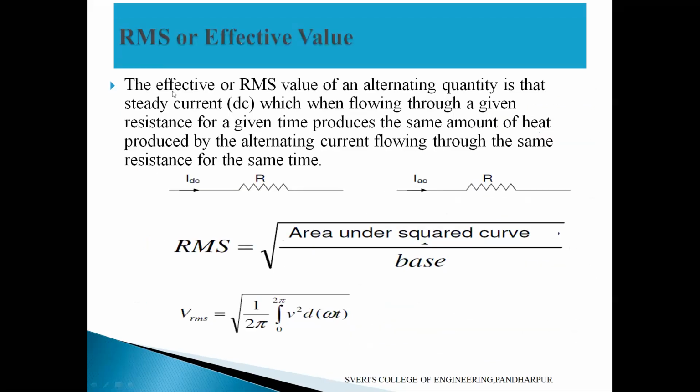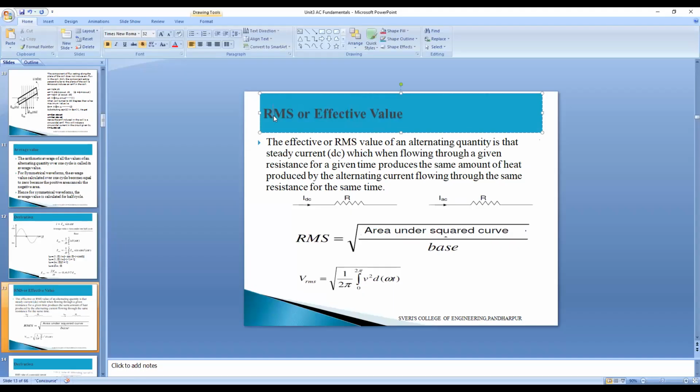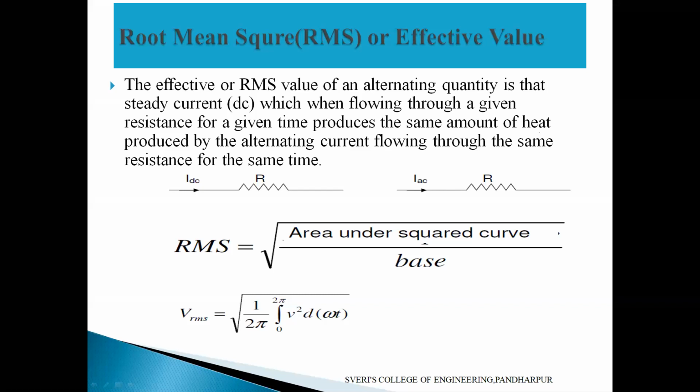Instead of RMS we can write here root mean square. This is RMS value, root mean square. We can write it in complete form. In MCQ questions you can write it like this, root mean square, so there is no confusion.